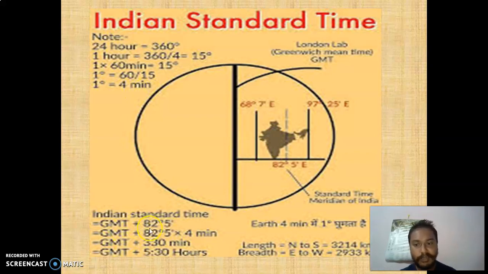Now, GMT plus what is the standard longitude taken in India? 82.5 degrees, right? 82.5 degrees, this is our Indian standard position, our Indian longitude, which is taken as Indian Standard Time. So 1 degree is 4 minutes, so you multiply with 4, you get 330 minutes. Convert 330 minutes into 5 hours 30 minutes. I hope you understood this one. To find India's time, all you have to know is GMT time. If you know the GMT time, just add 5 hours 30 minutes, and you will get the time of India.